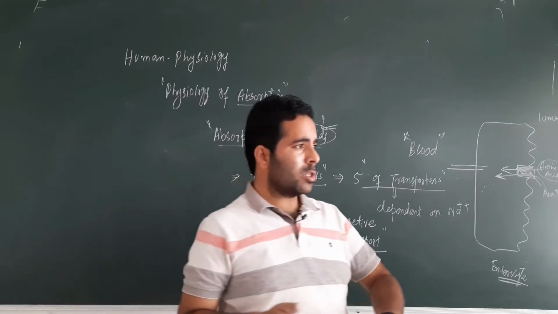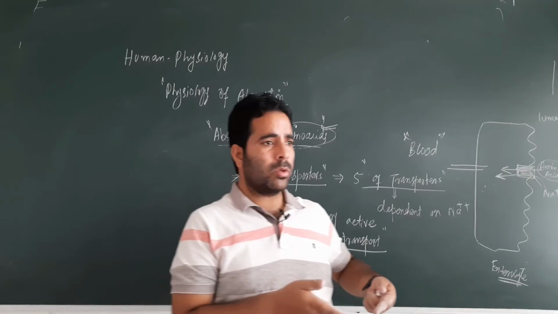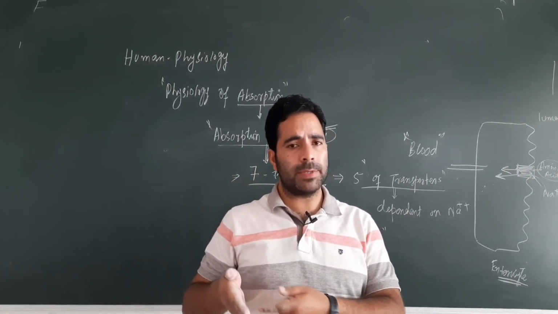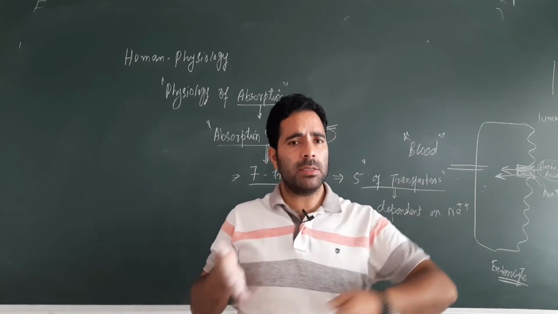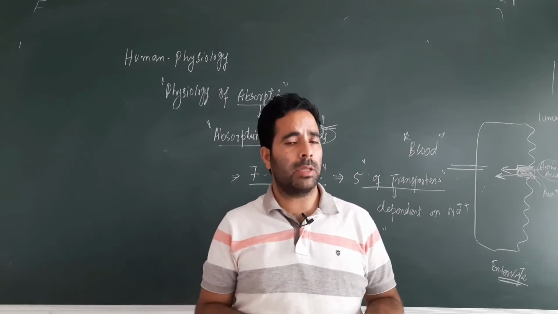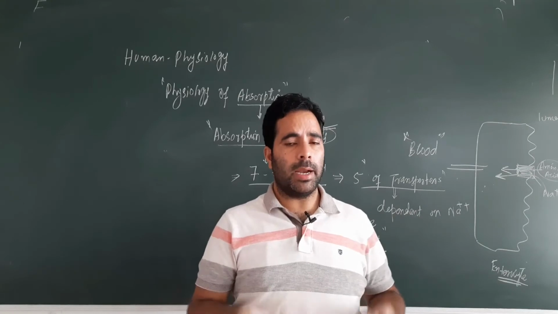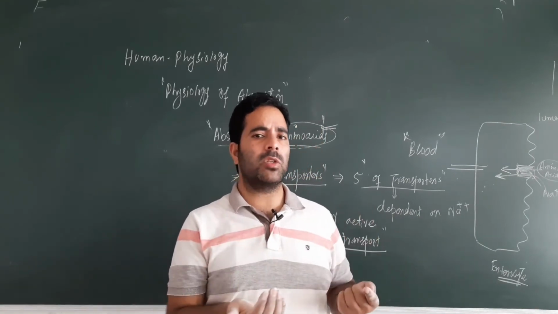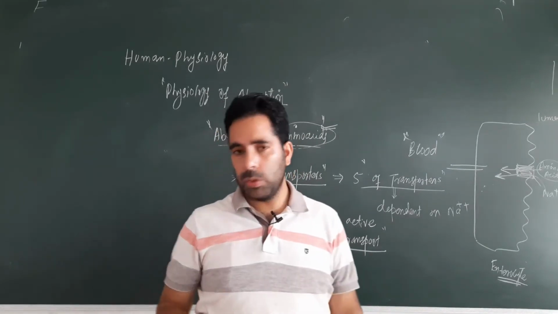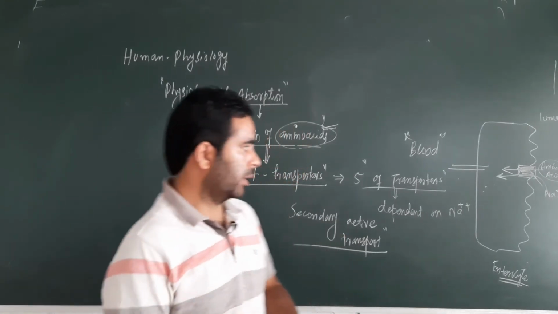So we can conclude this point in the simplest way that transport of glucose and galactose, which occurs by the process of secondary active transport, is very much similar to the transport of amino acids, which also depend on the sodium ion concentration for their absorption, for their transport. And in both the cases there is one transporter, known as a symporter, which transports these molecules from the luminal side to the blood.